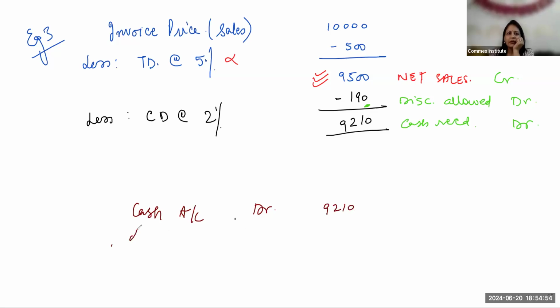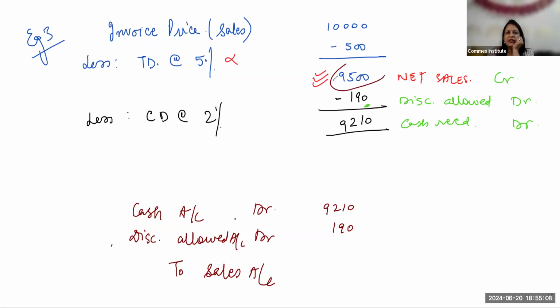9,210. Discount allowed account debit will be 190 to sales account, because see, we start our entry with this figure only because trade discount is not shown in the books, right? Again and again, I'm repeating these words so that you don't include these in our entry. 9,500. And then just make sure that your debits and credits are equal.